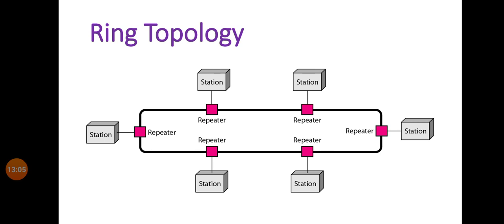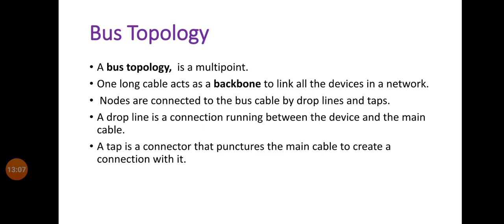Now we come to the last type of topology, that is bus topology. A bus topology is a multi-point connection, meaning it is not a point-to-point connection. The second point about bus topology is that one long cable acts as a backbone to link all devices in a network.